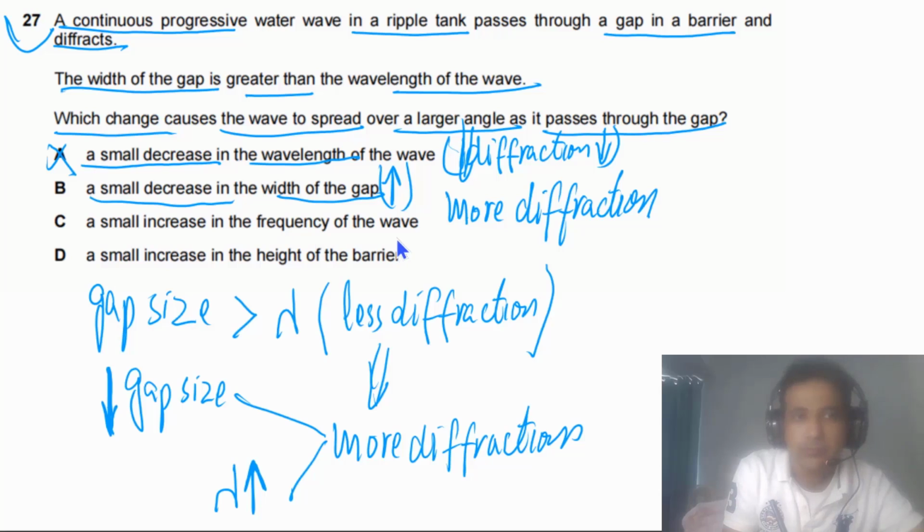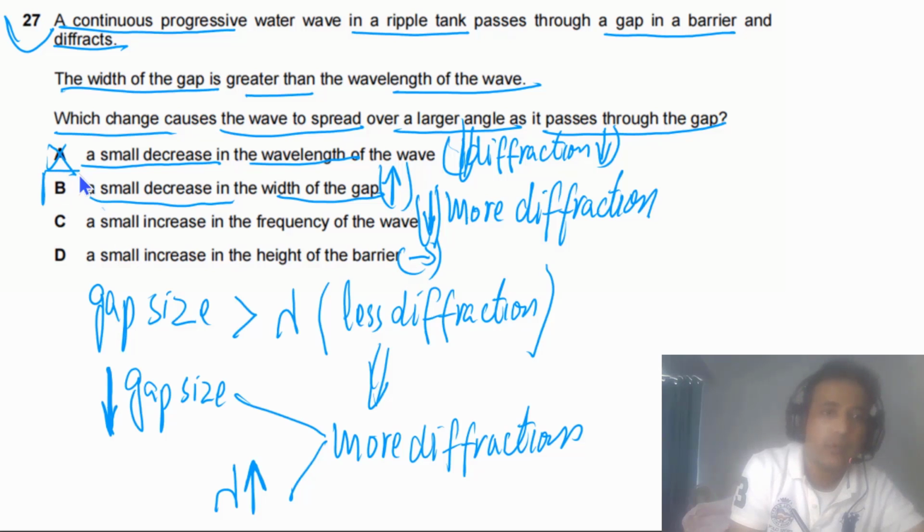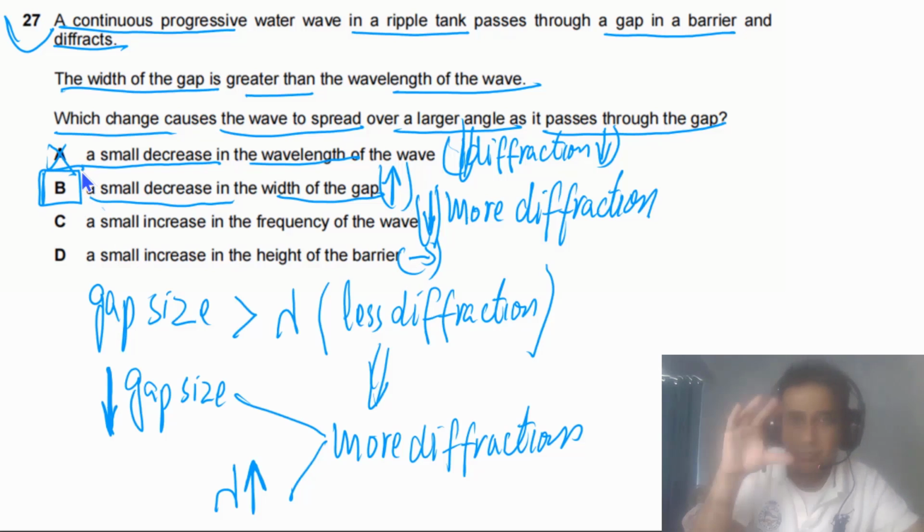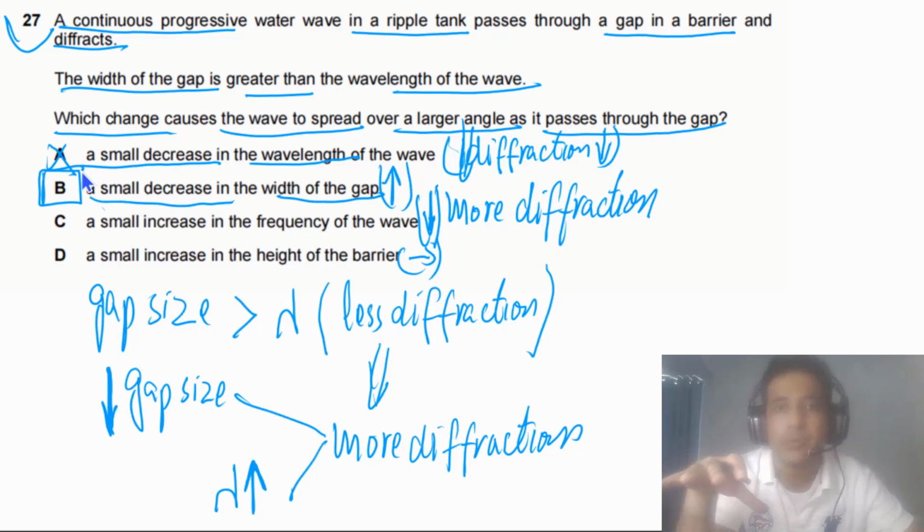Small increase in the frequency of the wave: if frequency increases, wavelength will decrease, which means there will be less diffraction. Small increase in the height of the barrier: the height of the barrier doesn't affect diffraction, only the gap size does, so it will have no effect. So the answer for this question has to be B, a typical and repeated question.